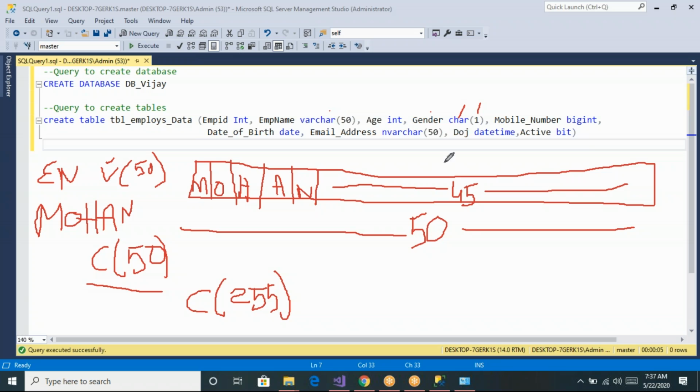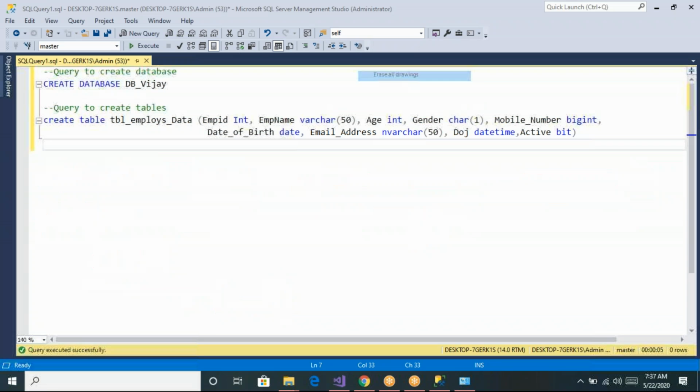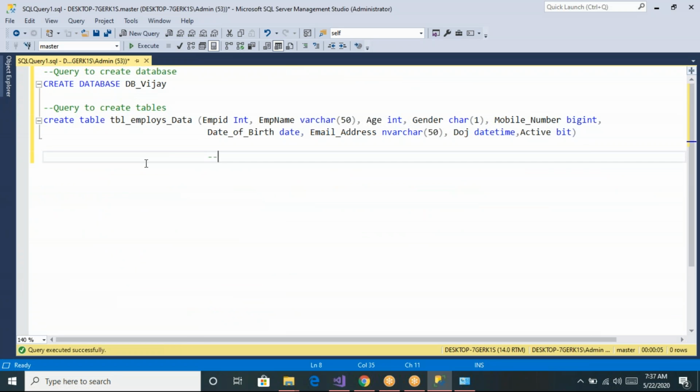And we have varchar and nvarchar also. So what is the difference between varchar and nvarchar? I will write the interview questions also, so that I will send you this note so that you can easily remember. So let me show you the string.